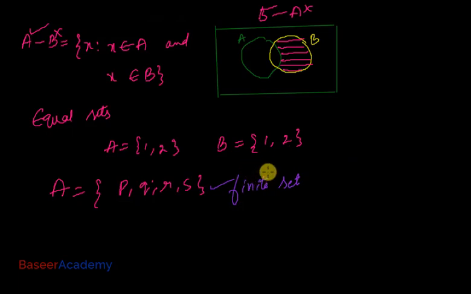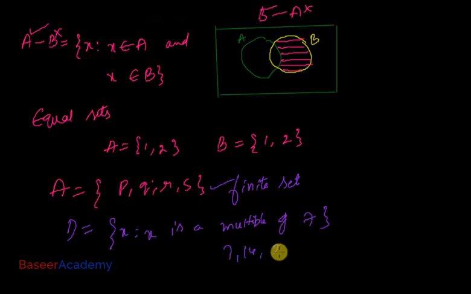Let's say I give you an example like this: D is the set of elements x such that x is a multiple of 7. What are the multiples of 7? 7, 14, 21, 28, 35, and so on. The list goes on. It doesn't end. So this is known as an infinite set. The set D in this case is an infinite set because the number of elements that belong to D is infinite, unlimited, right?